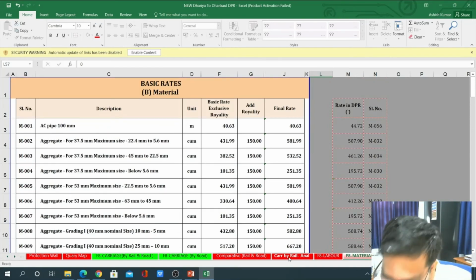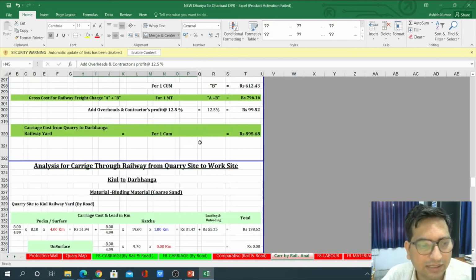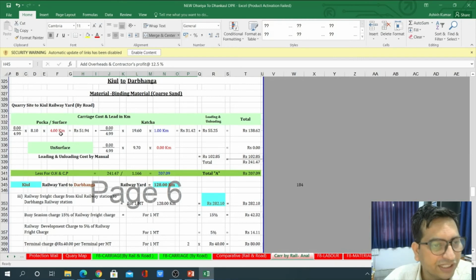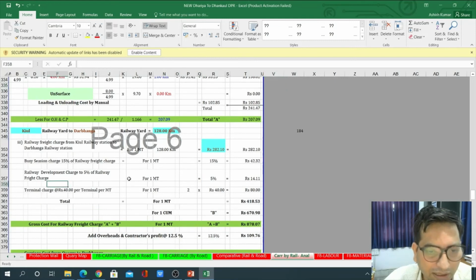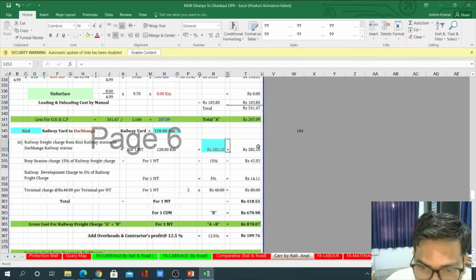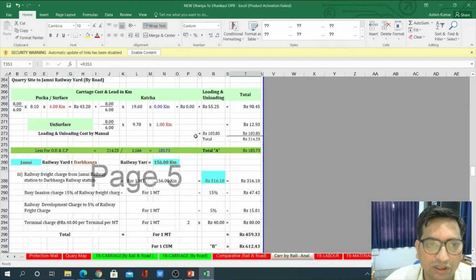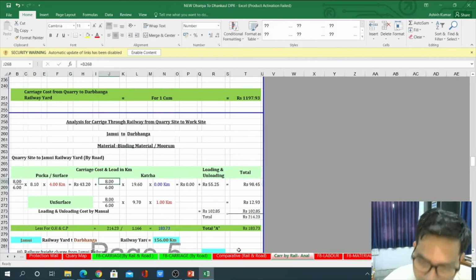You can see the carriage by rail is also there. For the site work, you have different carriage from rail. We are finding nearby stations and trying to calculate the rate based upon the MORD data book.